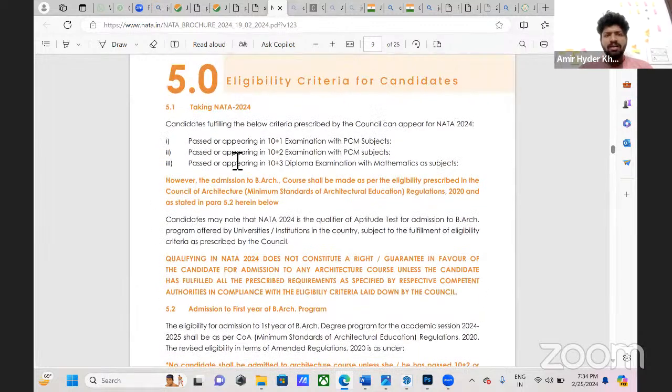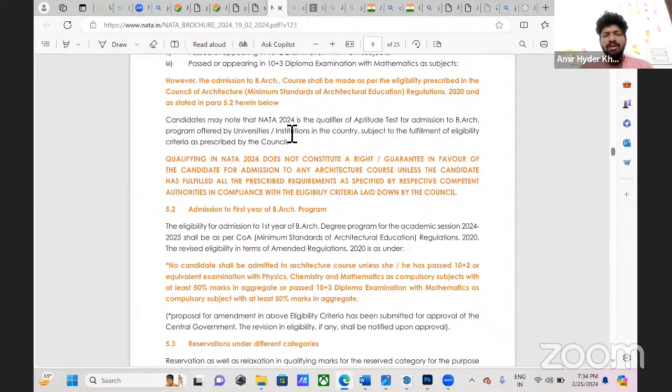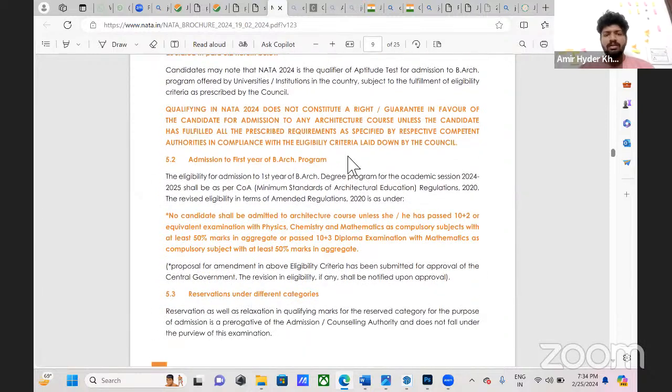The requirements are passed or appearing in plus one, plus two, or any diploma which has mathematics in it. Mathematics is compulsory, and for plus one, plus two, PCM, which is physics, chemistry, maths, is compulsory. The candidates may know that NATA 24 is a qualifier aptitude test for admissions to BArch.